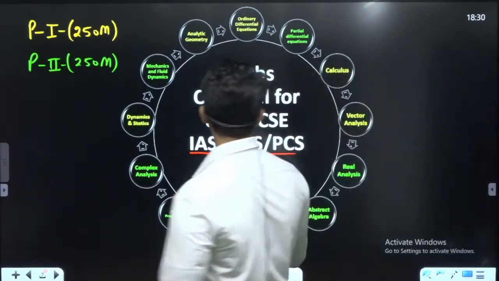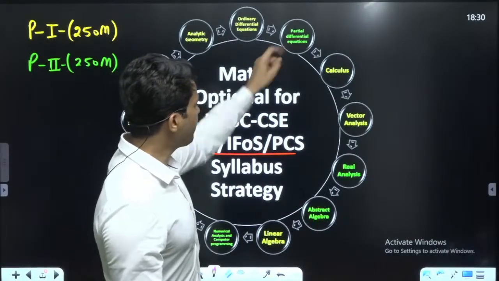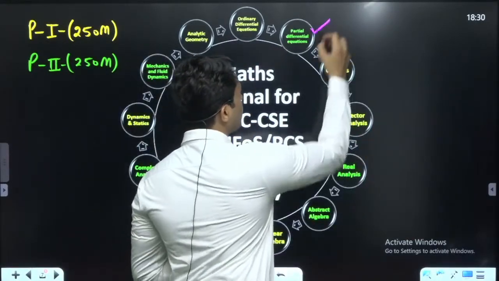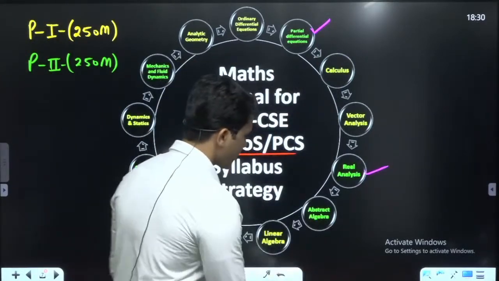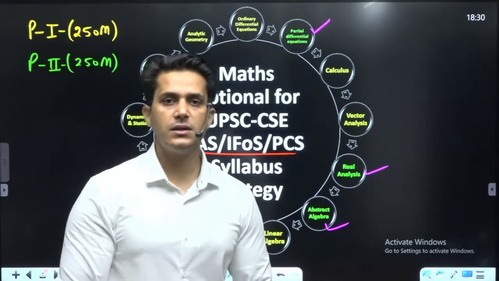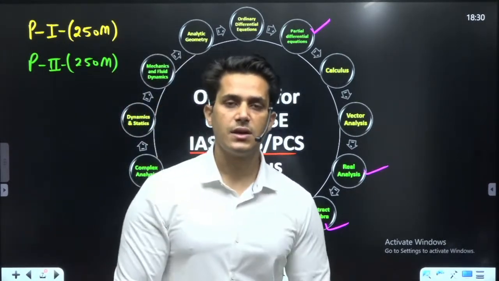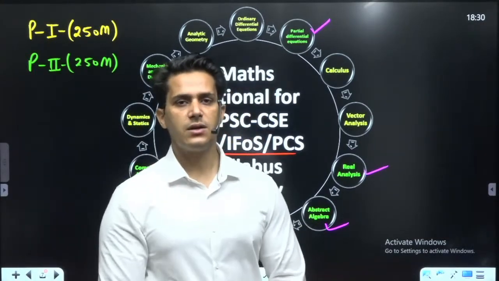But before that, on the other hand, there are 7 topics. Partial differential equation, this one in green color, real analysis, abstract algebra or algebra, which in graduation BSc you studied by the name of modern algebra also.